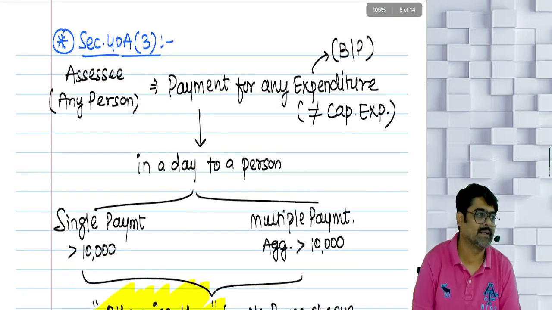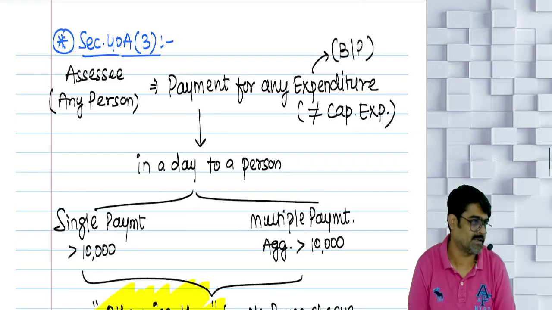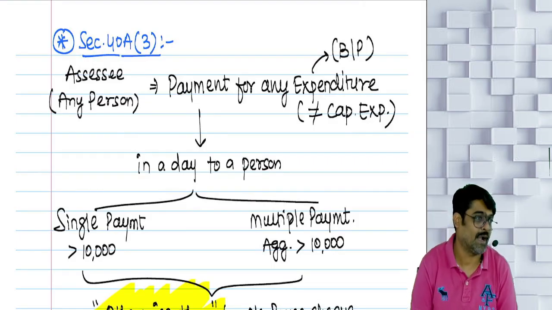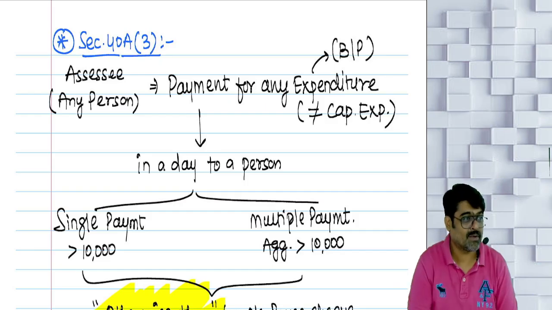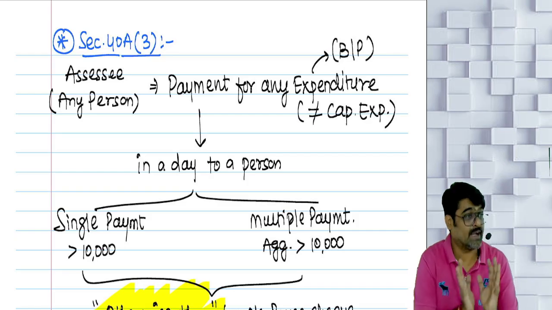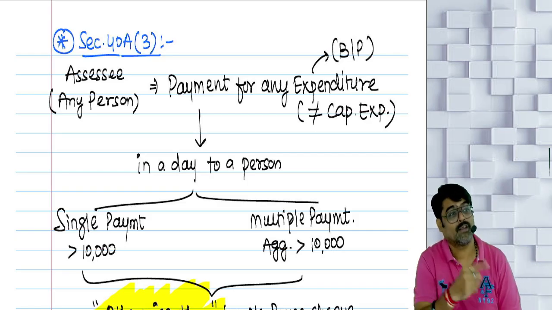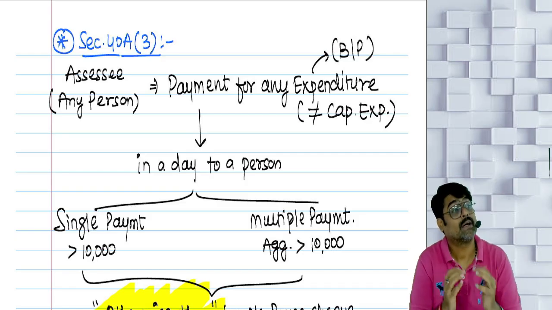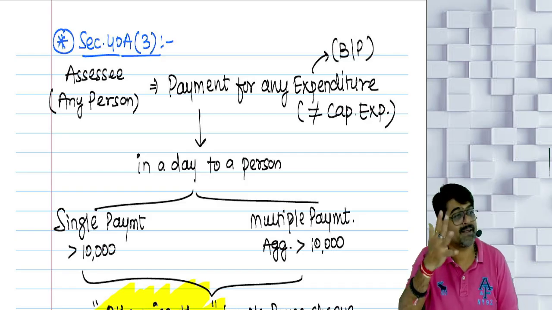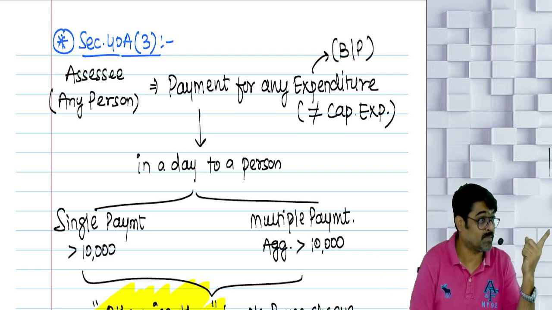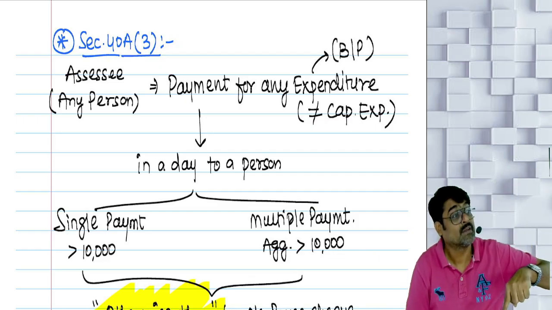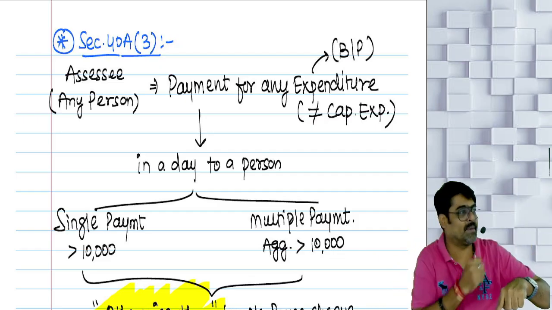Now come to 40A(3). Very easy section. And you have already done something like this. Payment in excess of 10,000 in a day to a person, by way of any mode other than the prescribed mode, then that payment will not be treated as your business expense and will be disallowed. That we have already seen for capital expenditure. So now the payment is for business expense other than capital expenditure.